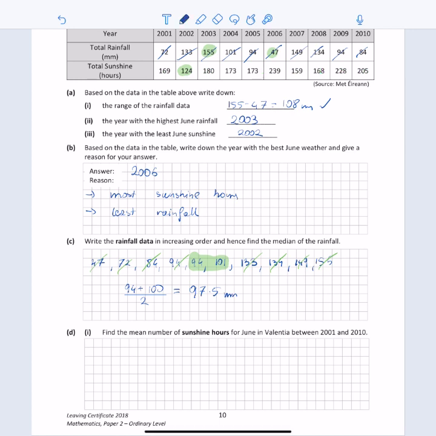So the mean would be 169 plus 124 plus 180 plus 173 plus 173 plus 239 plus 159 plus 168 plus 228 and then plus 205, all divided by 10. If I do the calculation, I end up with 1818 divided by 10, and that's 181.8 hours.